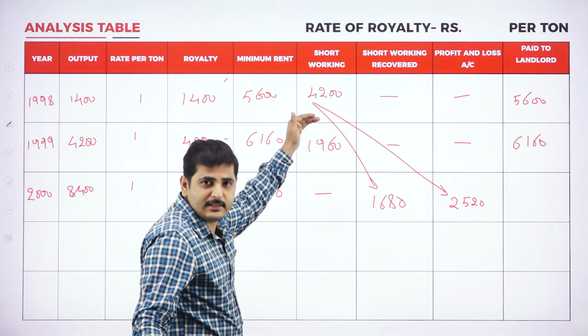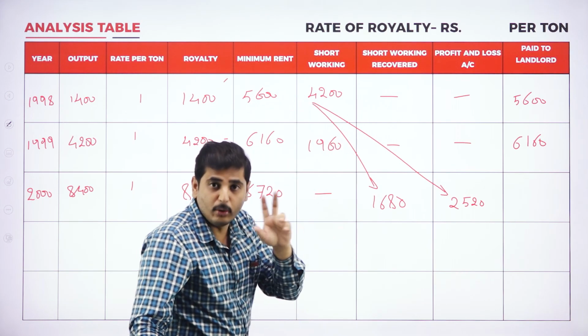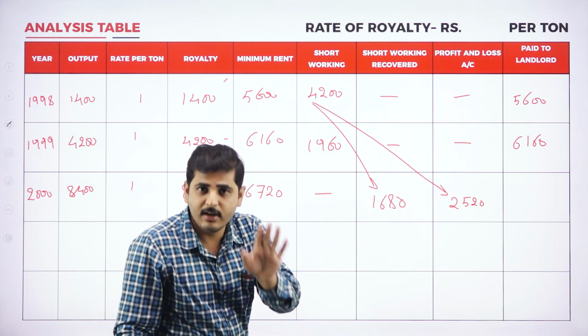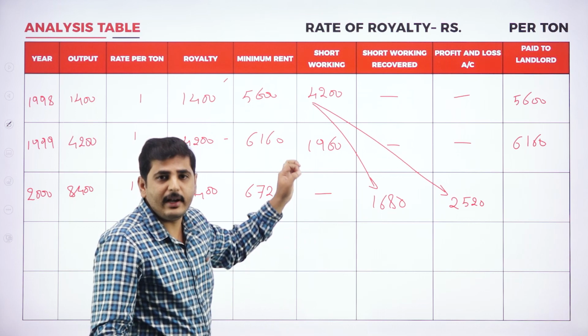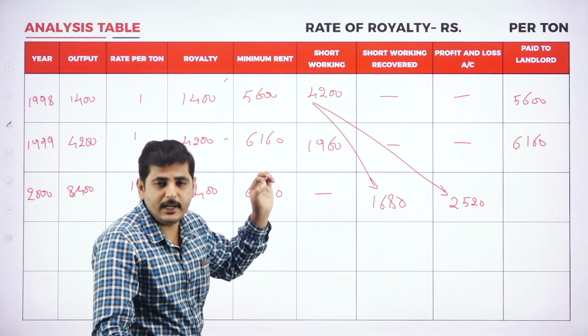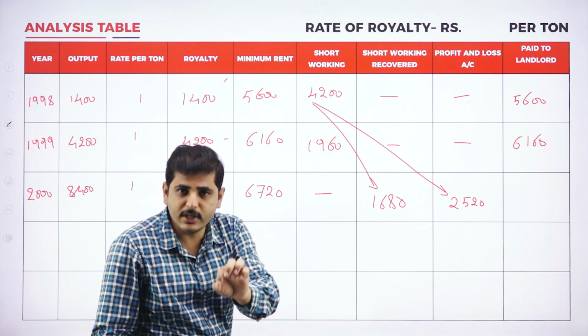So first 3 years means including first year. Next 2 years means excluding first year and second year. So both are same. First 3 years is the same, next 2 years is also the same. So be cautious in the exam while reading the question paper. Please remember, first 3 years means next 2 years, and next 2 years means first 3 years.